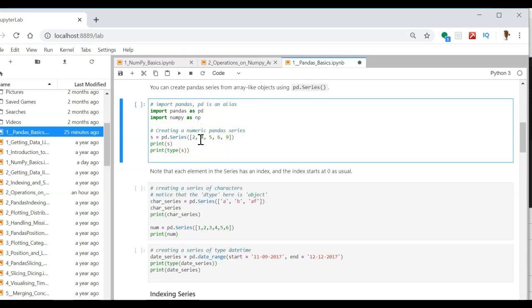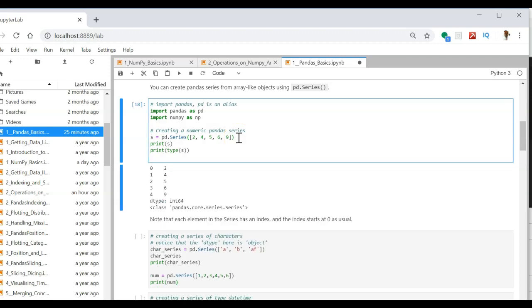I am creating the first series here. Variable is s, and then I am having a series of numbers 2, 4, 5, 6, 9. This is the defined series. Okay, now you see the output here. Focus on two things. First, the display is in a vertical format.